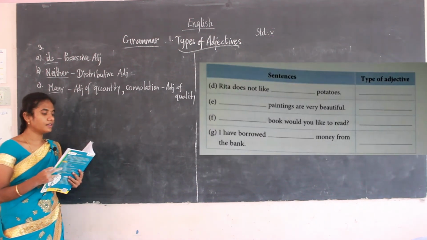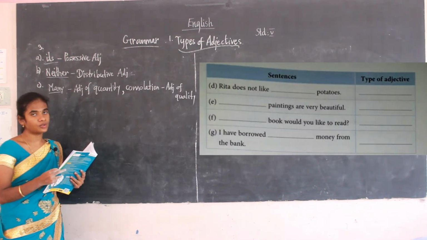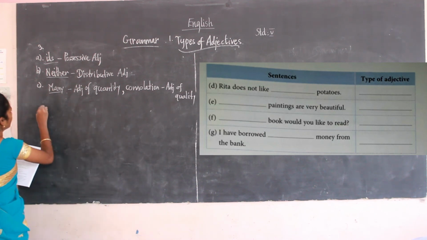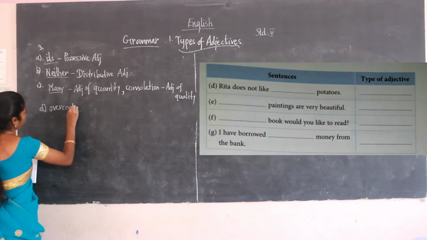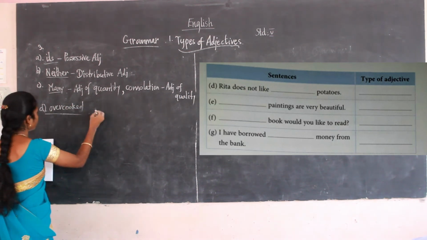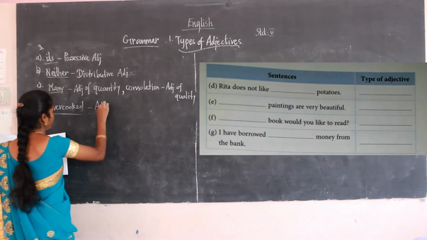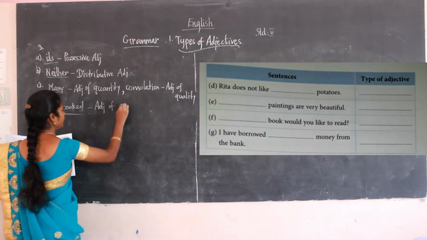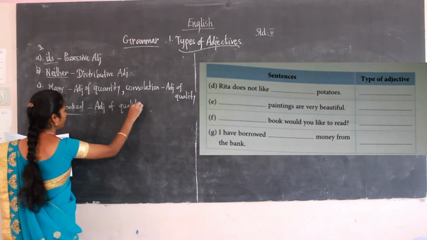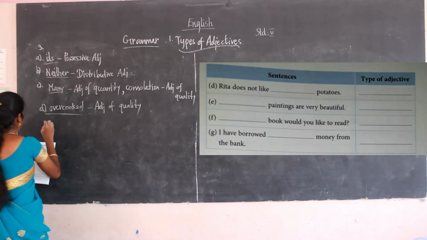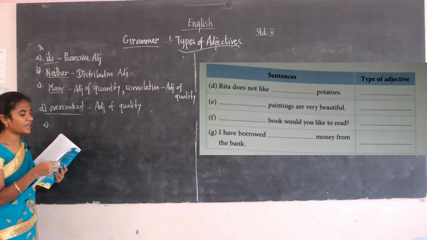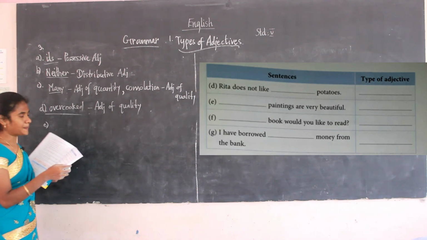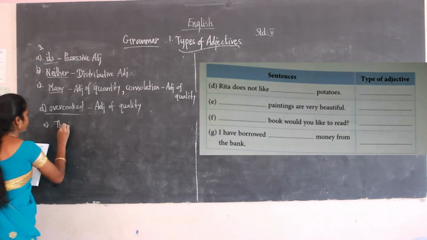Then D, Rita does not like overcooked potatoes. Overcooked is the adjective of quality. Okay, adjective of quality. Then E, dash paintings are very beautiful. These paintings are beautiful.